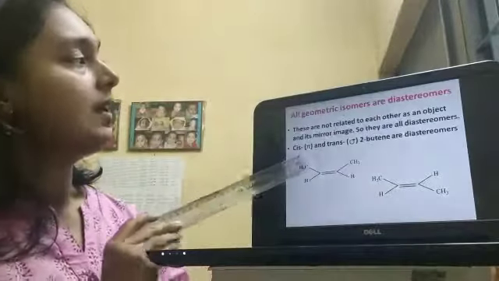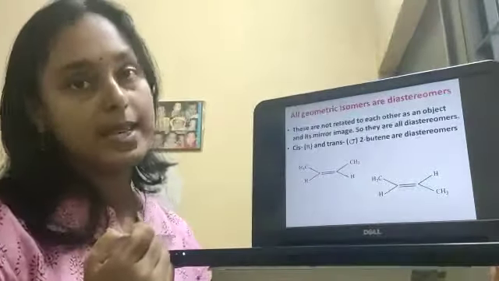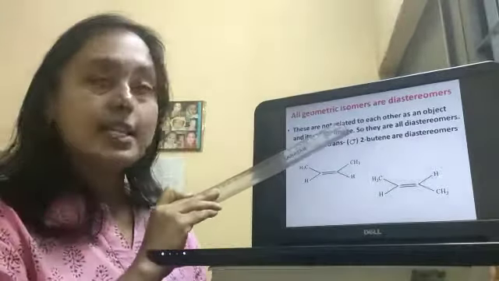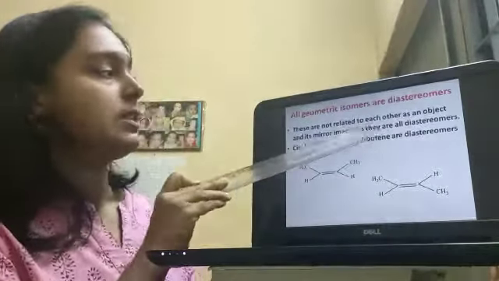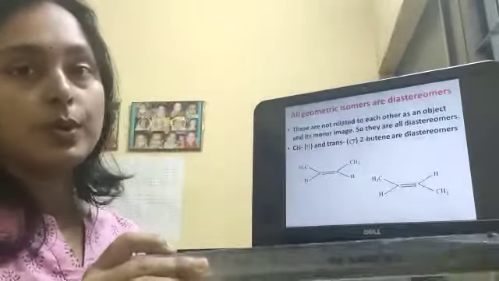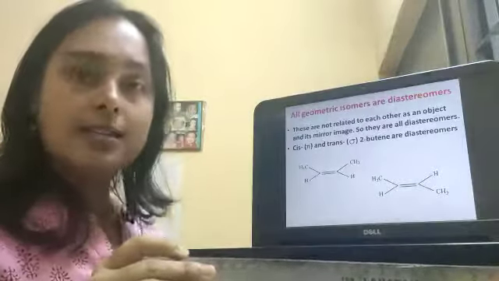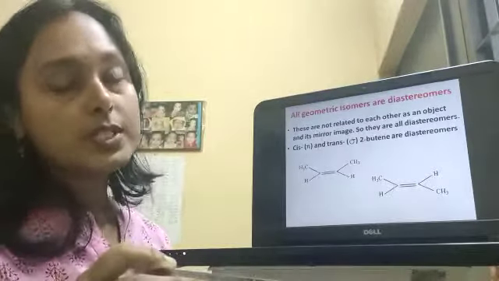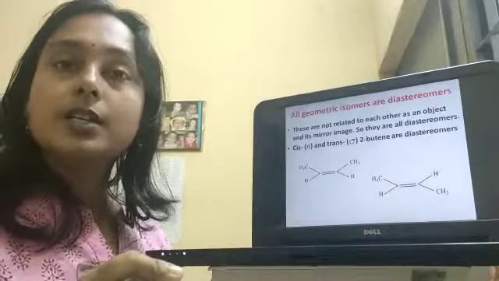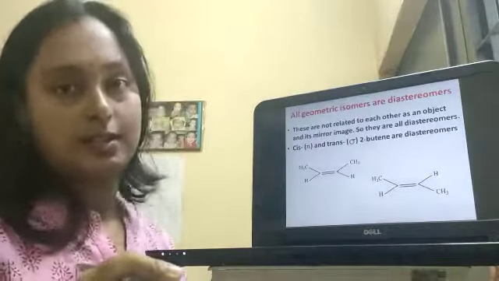One question: all geometric isomers are diastereomers. Explain. So what will be the answer? These are not related to each other as an object and its mirror image. By definition we know that diastereomers are those stereoisomers which are not mirror images of each other.